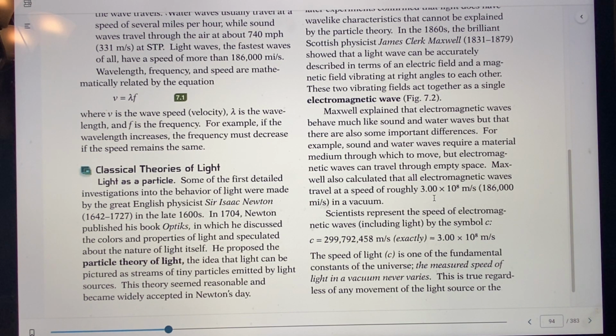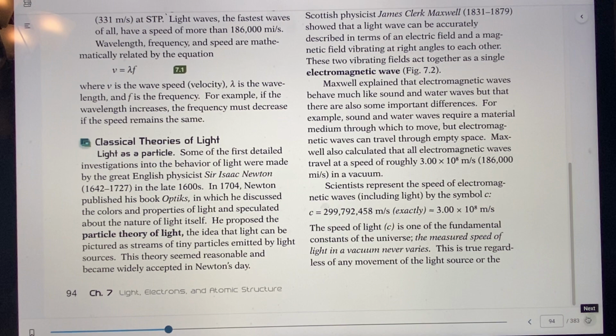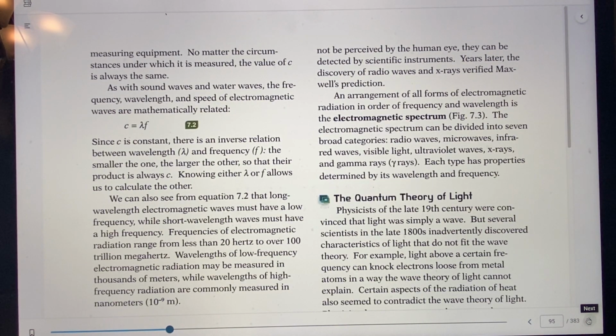The measure of the speed of light in a vacuum never varies. The value is always the same, so it's always a constant. The measure of the speed of light in a vacuum never varies, it says here. Let's go on to the next. No matter what the circumstances are, it's going to be the same.